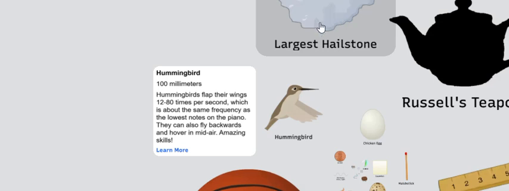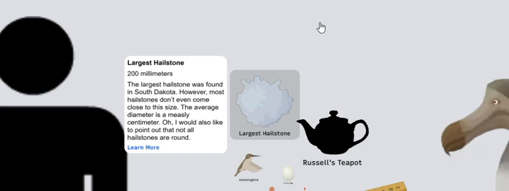Largest hailstone, 200 millimeters. The largest hailstone was found in South Dakota. However, most hailstones don't even come close to this size. The average diameter is a measly centimeter. Oh, I would also like to point out that not all hailstones are round like this.